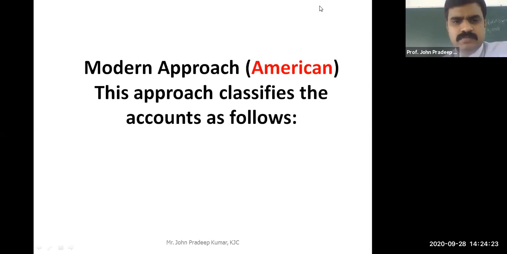Can you raise your hand? Those who are non-commerce students, that means you are from a science, engineering, or arts background. Can you raise your hands? I just want to look into it. Only 3, Raksha, Rani, Atira, Gokul. Only 4.